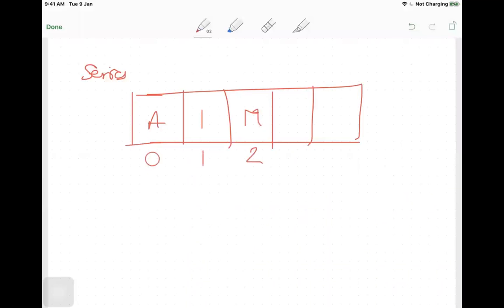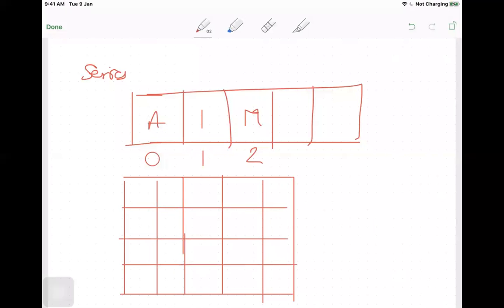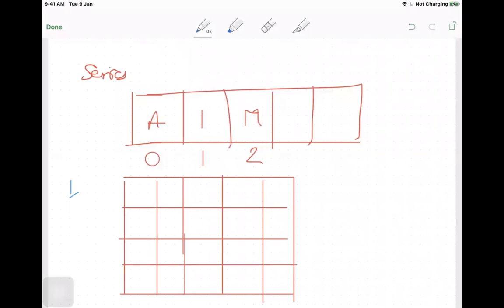So what is a data frame now? A data frame is nothing but like a table. It's just like an SQL table. Okay, so you have multiple columns and multiple rows. Okay, so one thing that you have to observe here is that a data frame, see, this is a data frame.